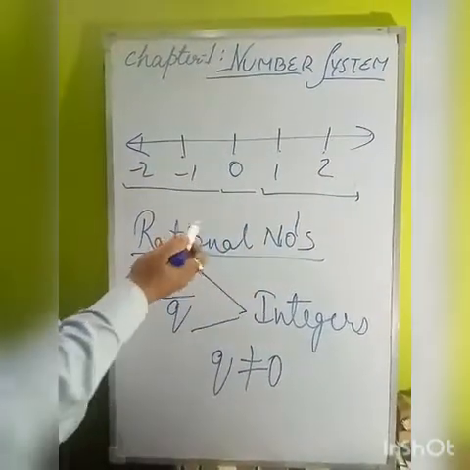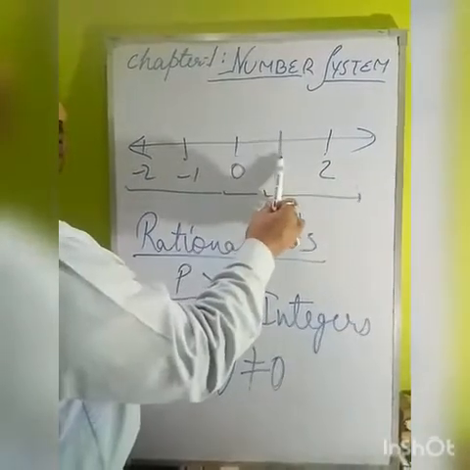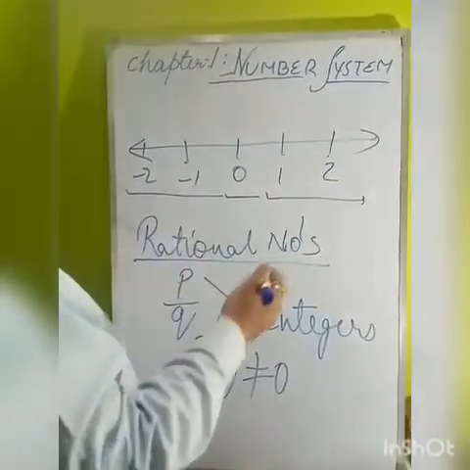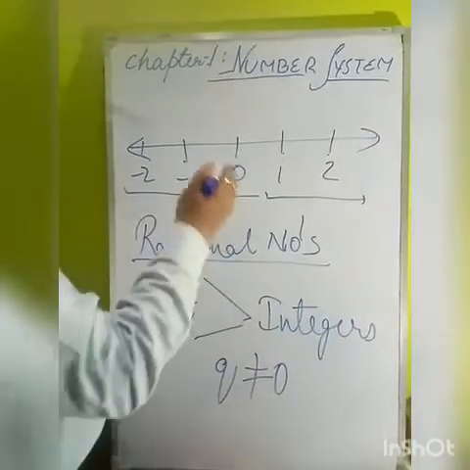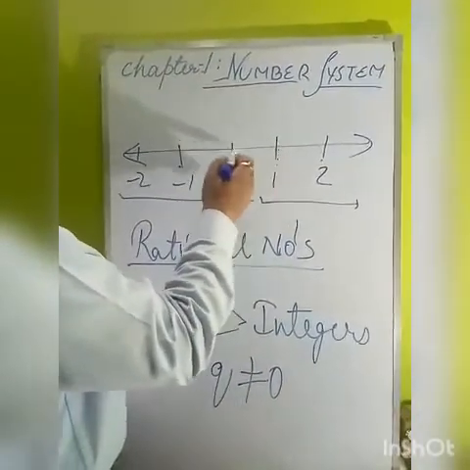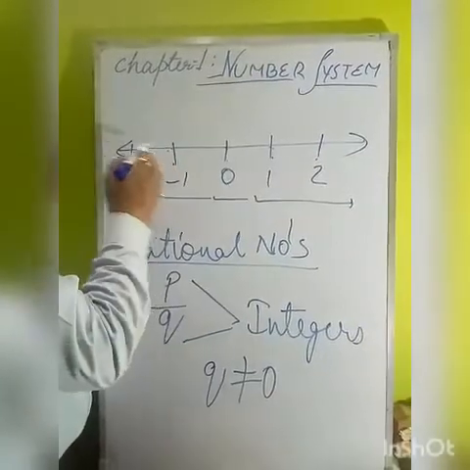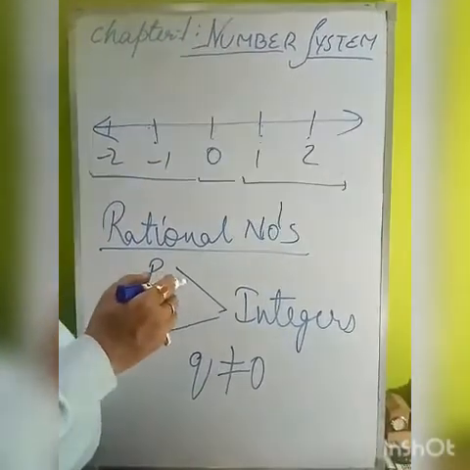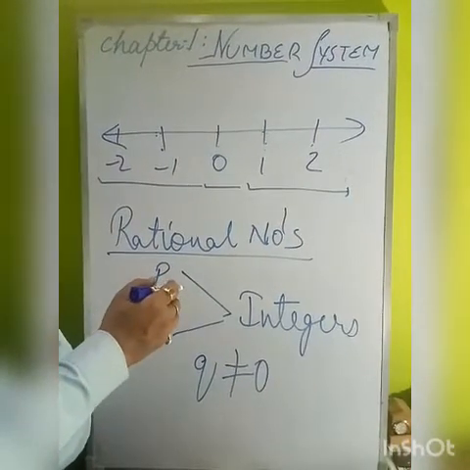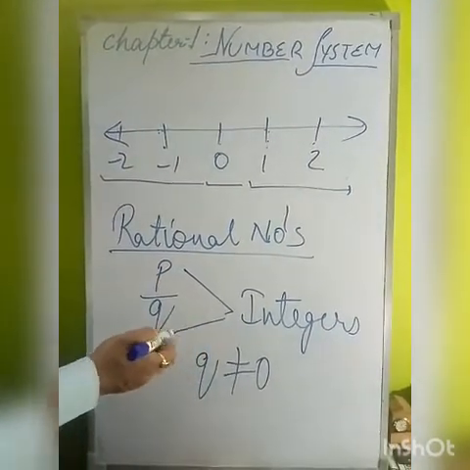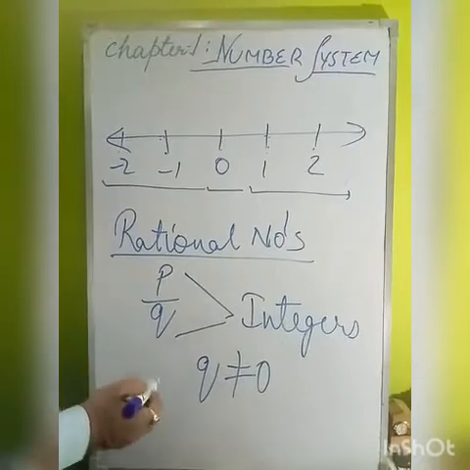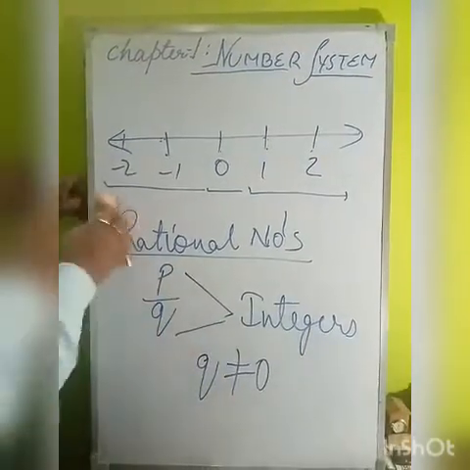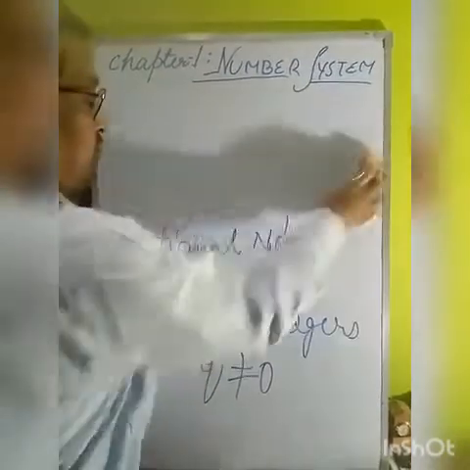Why? Because we can show the positions of the whole numbers with the help of a scale. But if we have to find the rational numbers lying between these numbers, these are also called fractional numbers, and these numbers can be represented in the form of P upon Q. So this is the format of the rational number. How we represent it, we have already seen.